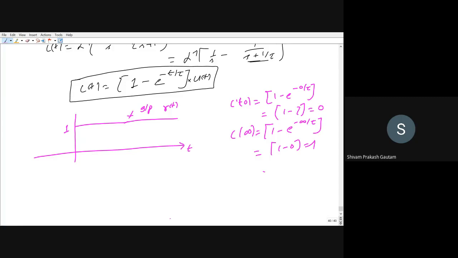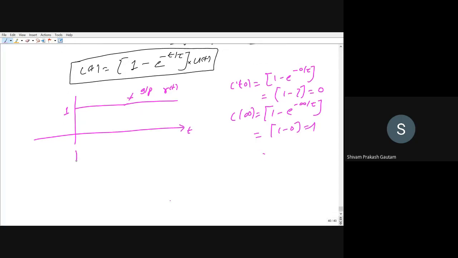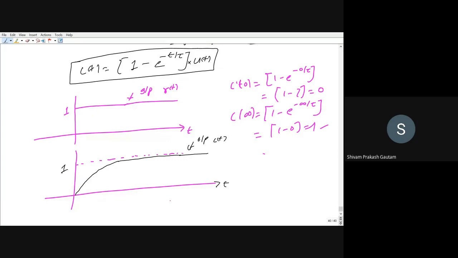So now I will draw its response. At infinity, what is our value? You can see 1. If I want to draw, it will be something like this. This is 1. This is our output, or you can also call it c(t).